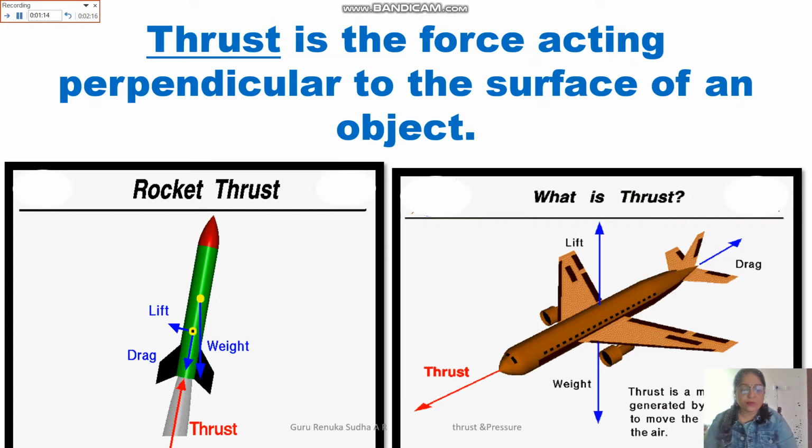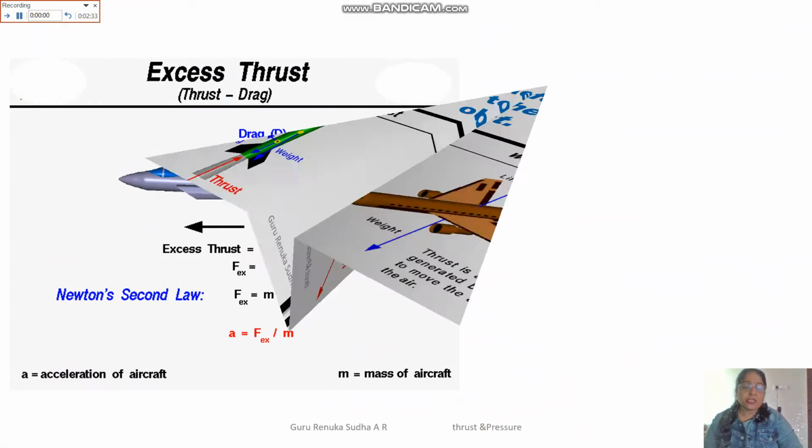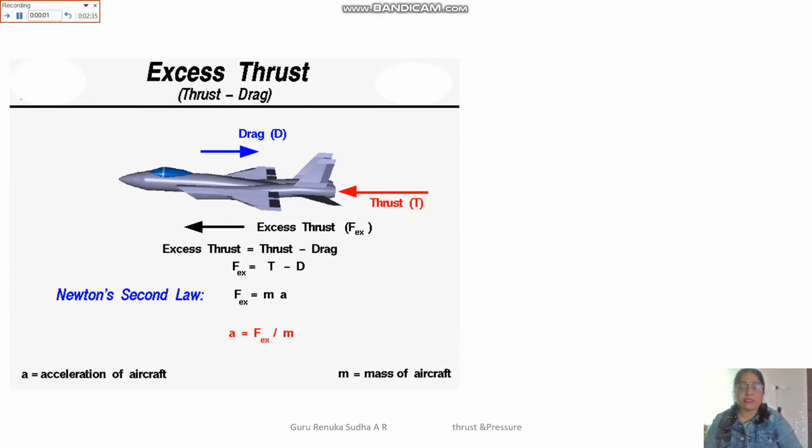By observing these two examples, we can say that thrust is the mechanical force generated by the engines of the vehicles to move the vehicles or aircraft in the air. In this way also we can define what is thrust, if they ask. Next, observe this picture, the missile.